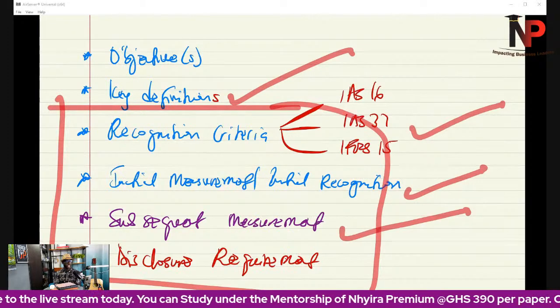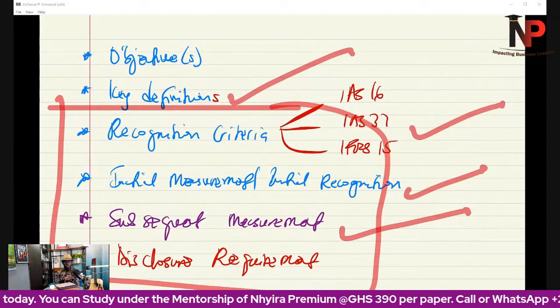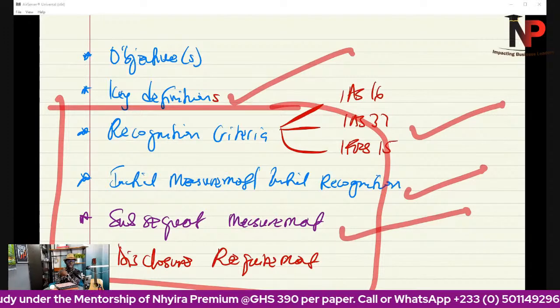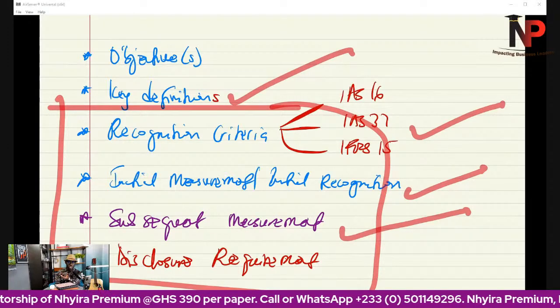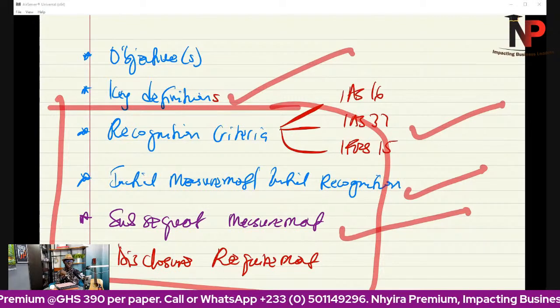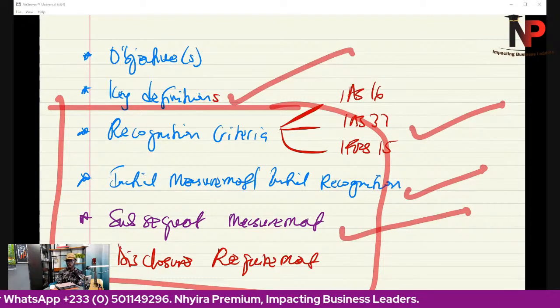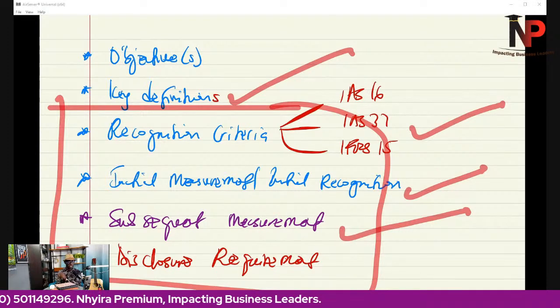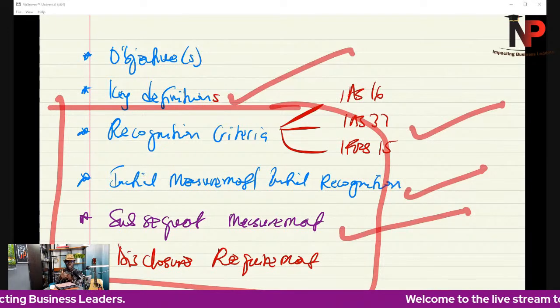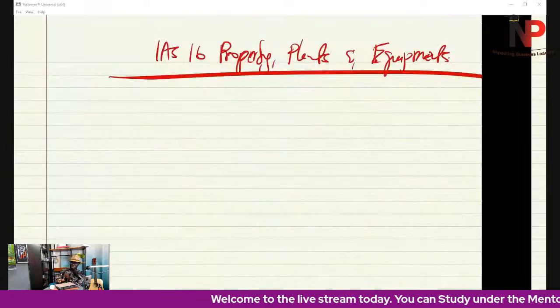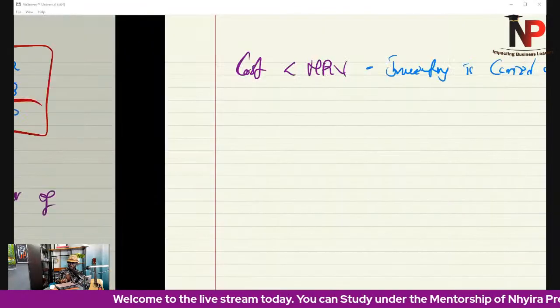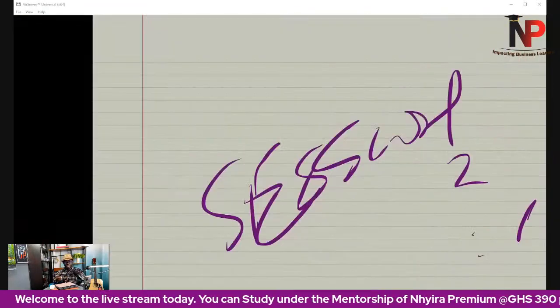And so when you pick any standard at all, you need to be mindful of what the recognition criteria is, if it has one, what the initial recognition or measurement is, what the subsequent measurement is, and also what disclosures in the footnotes are required relating to that particular standard. So it is important for you to understand these key things when you pick any standard at all. But let's get excited about the day's discussion, and that is IAS 16.